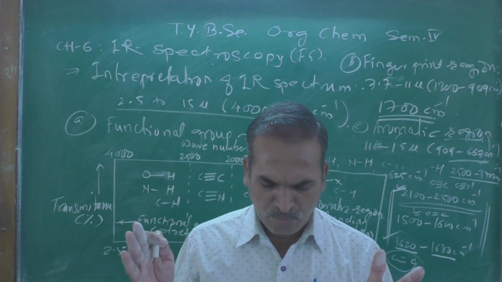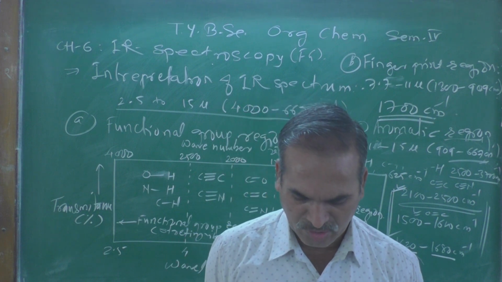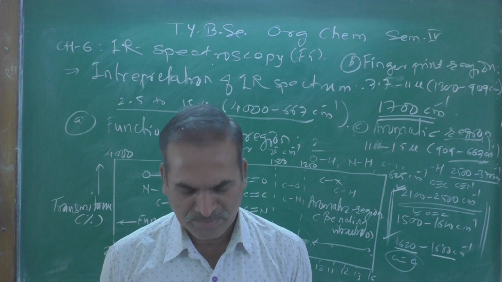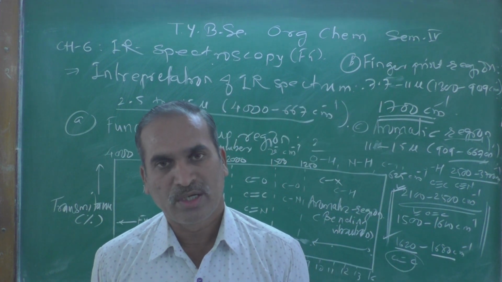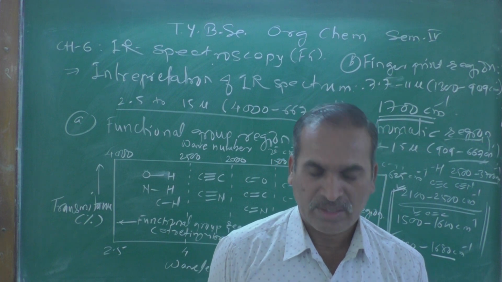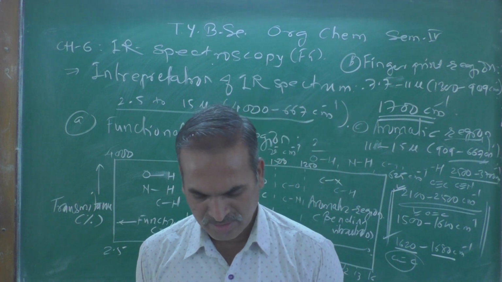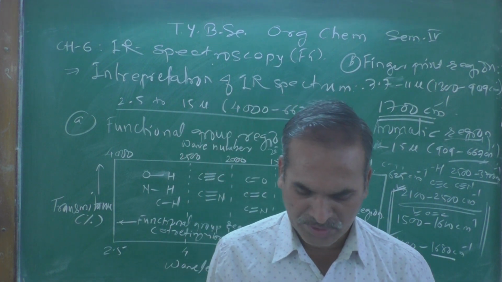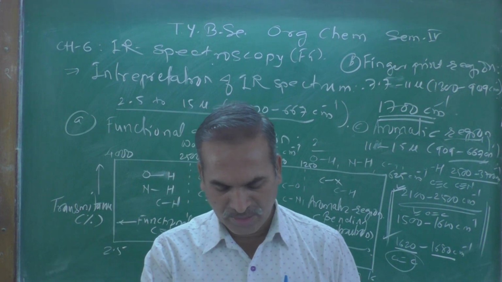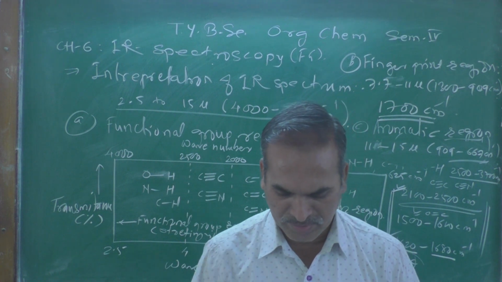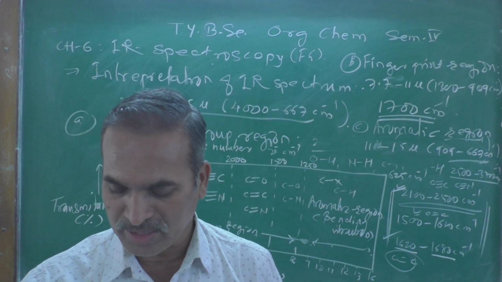And though most of the covalent bonds have characteristic and invariable wavelength of absorption, sometimes the bands in IR spectra are slightly shifted due to conjugation, hydrogen bonding, electron donating or withdrawing groups present in the molecule, and thus the exact position of absorption bands depends on force constant, masses of the atoms and environment of the bond, and some of the characteristics of that are shown in the table.